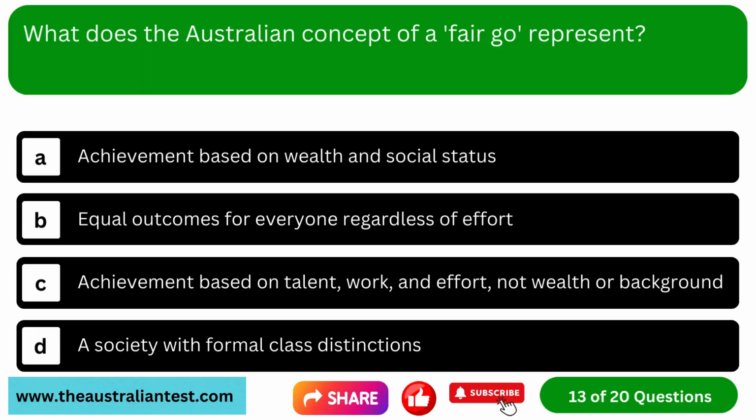Question 13. What does the Australian concept of a fair go represent? Option A, achievement based on wealth and social status. Option B, equal outcomes for everyone, regardless of effort. Option C, achievement based on talent, work, and effort, not wealth or background. Option D, a society with formal class distinctions.